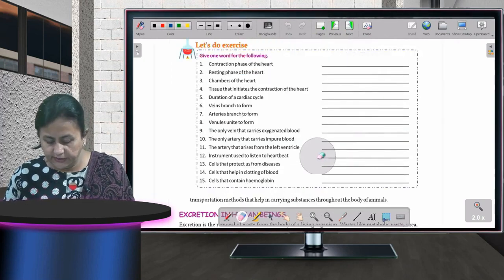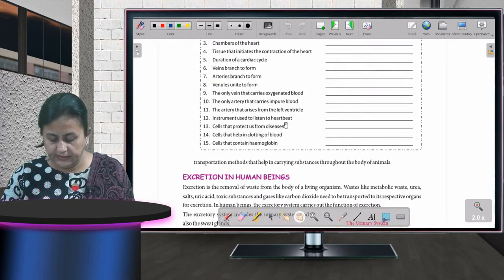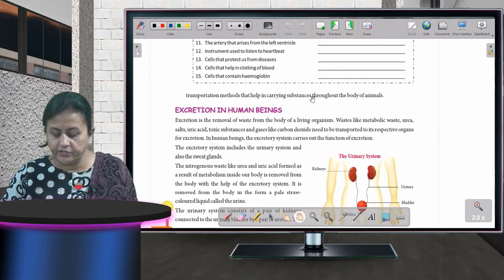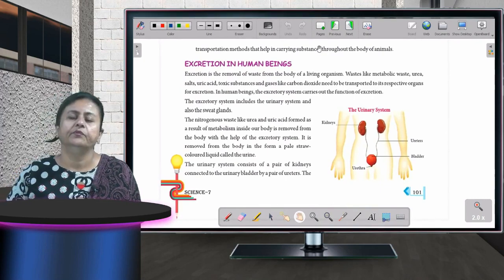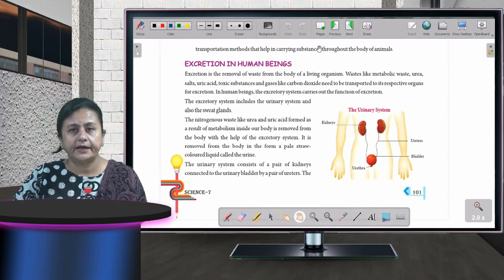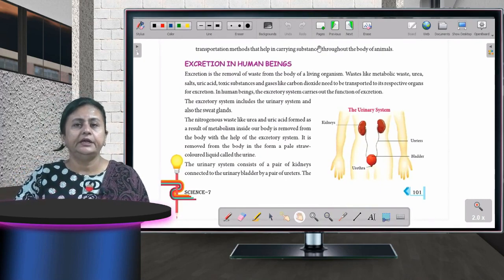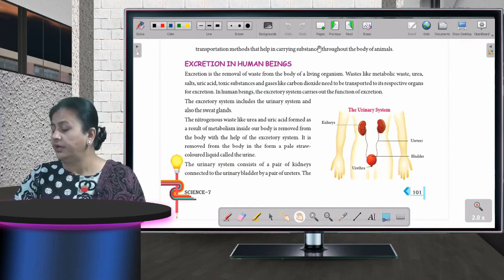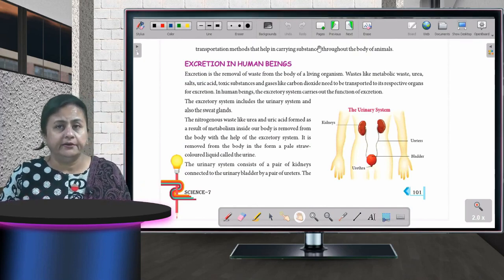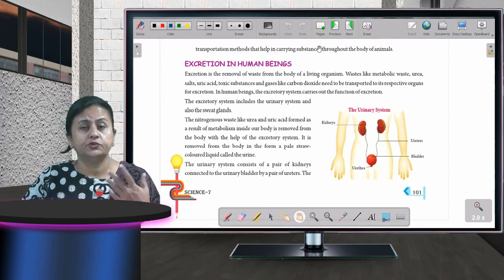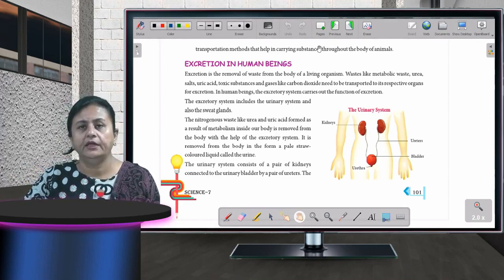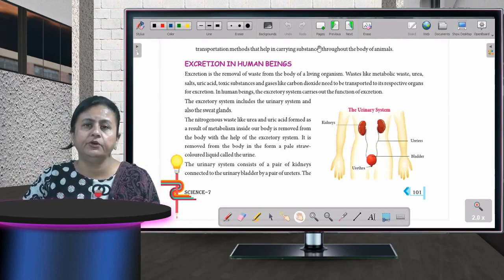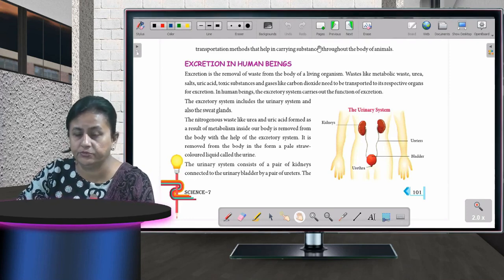Now the next one: excretion in human beings. Whatever the body has taken inside, it has to come out also. Whatever we have eaten has to come out too. That has to be removed from the body. What are the different organs which are doing that and how are they doing that? We are going to study in this.